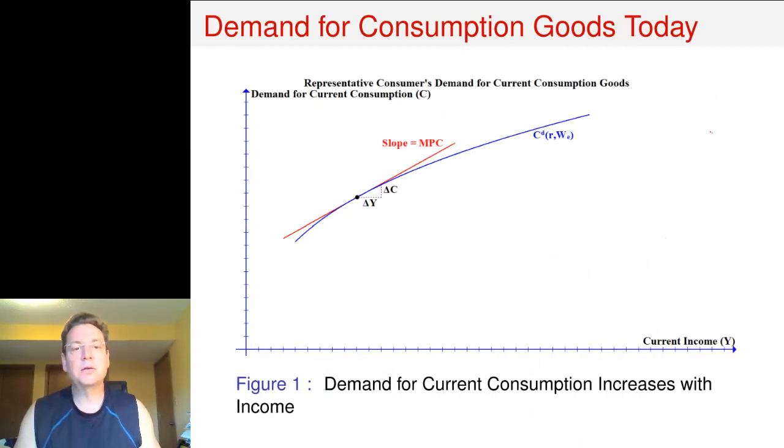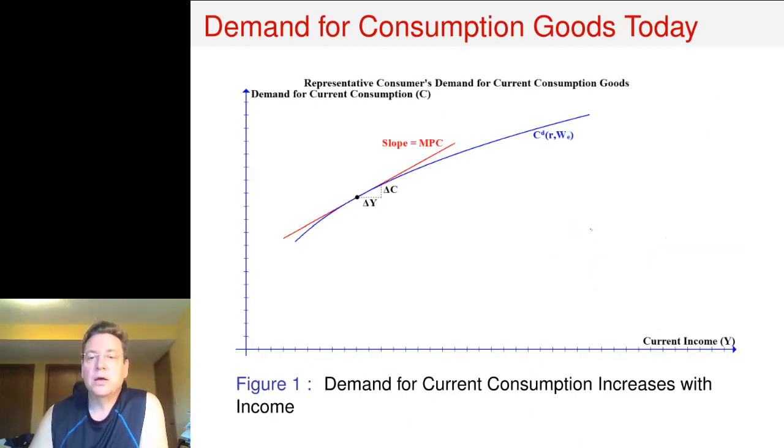So we can then plot this, and I want to emphasize that the graph looks different than what we've plotted before. On the horizontal axis, we still have income today, but the difference is that instead of having the real interest rate up here on the vertical axis, this is the demand for current consumption. So the demand function, which I've drawn as this blue line, is just a function of the real interest rate and wealth.